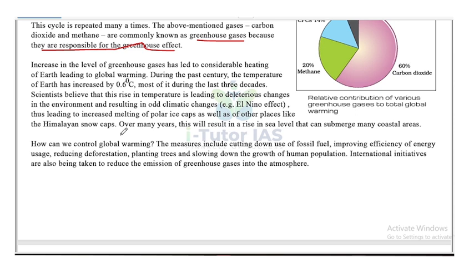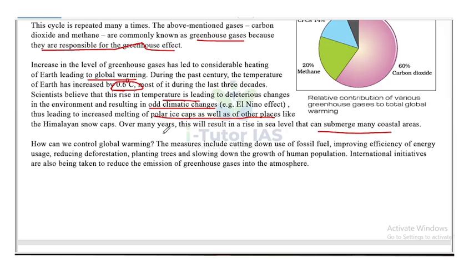Increase in the level of greenhouse gases has led to considerable heating of Earth, leading to global warming. During the past century, the temperature of Earth has increased 0.6 degrees Celsius, most of it during the last 3 decades. Scientists believe that this rise in temperature is leading to deleterious changes in the environment and resulting in odd climatic changes like the El Nino effect, thus leading to increased melting of polar ice caps and also other places like the Himalayan snow caps. Over the years, this will result in a rise in sea level that can submerge many coastal areas.